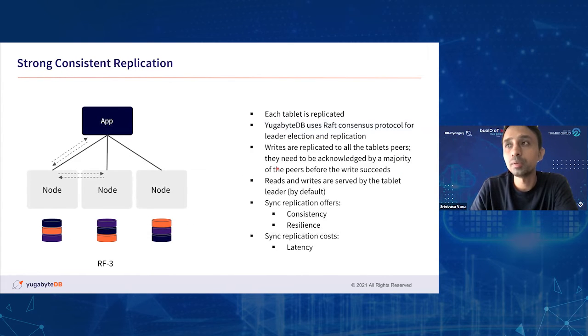From a consistent replication standpoint, I touched upon it on a high level. The way it works within a cluster is, this is a single cluster with 3 nodes, and as you can see in the diagram, the replication factor is 3. So this ensures that you'll always have 3 copies of your shards distributed across the nodes, and it works based on the Raft consensus protocol. So that says that as long as you get acknowledgement from the majority of nodes in the cluster, the transaction is tagged as a valid transaction and the data gets committed to the system, right? So you just need to ensure that 2 out of 3 nodes are always healthy.